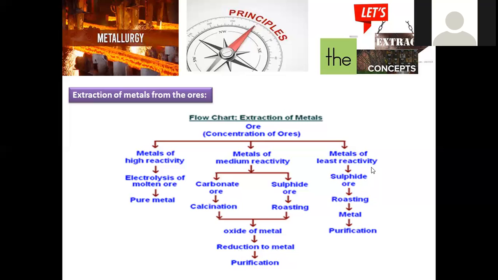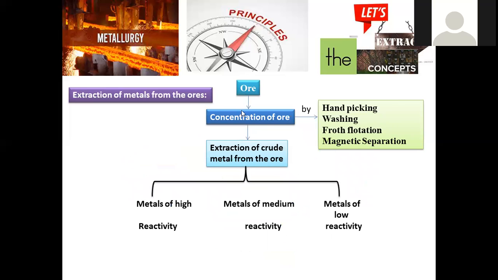Let us go with these metals of high stability. These are not very reactive, and mostly they are available in native form. Sulfide ore is the simplest example, subjected to roasting so that we get a metal, and further subjected to a refining process. Ore is taken, and initially concentration will be carried out.